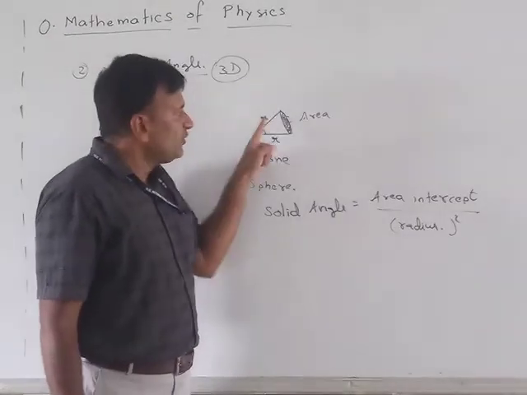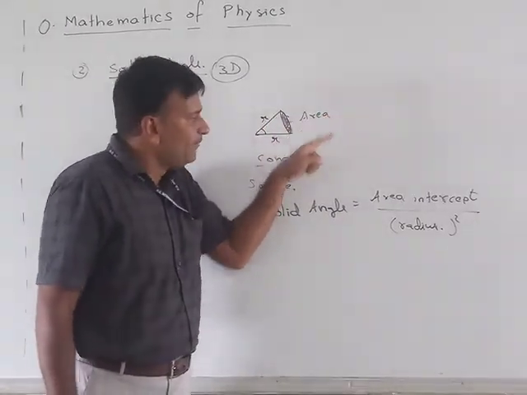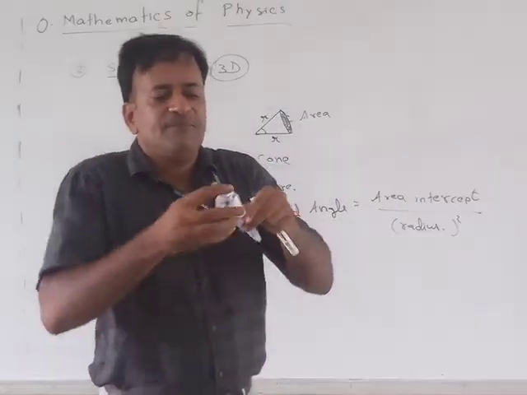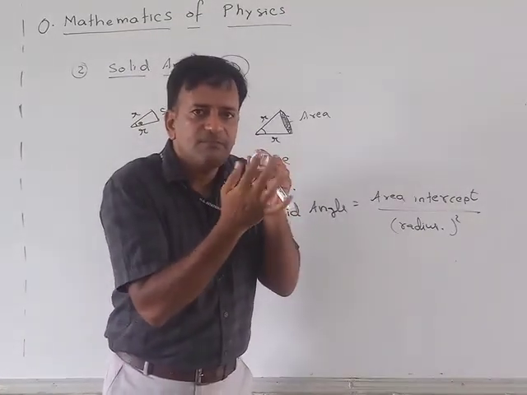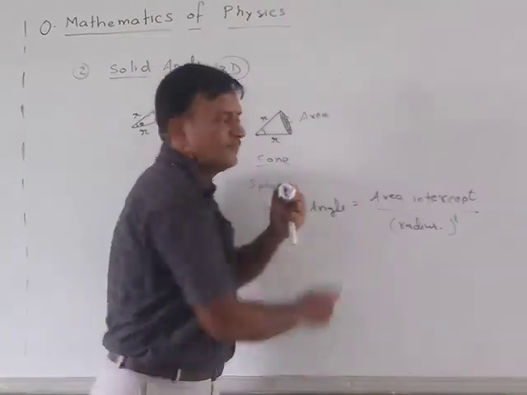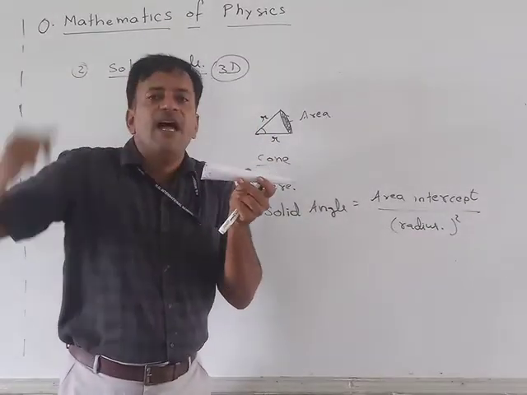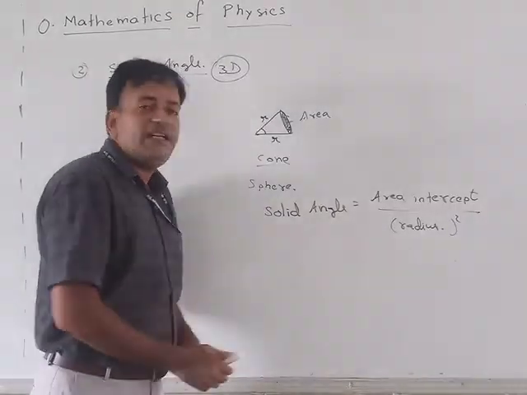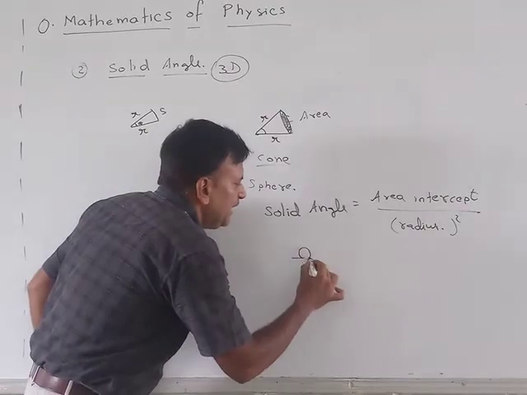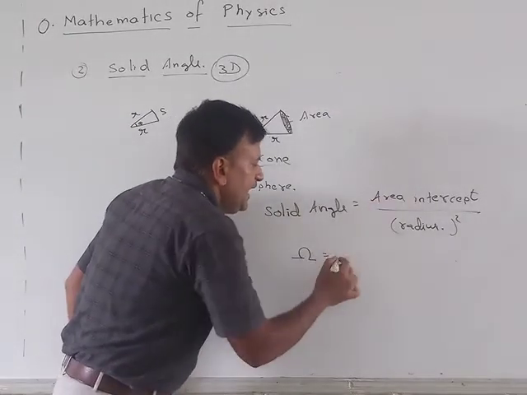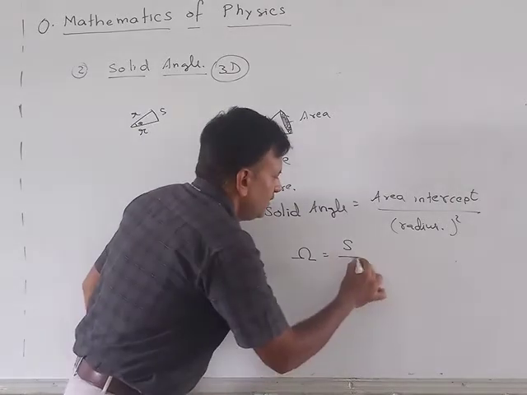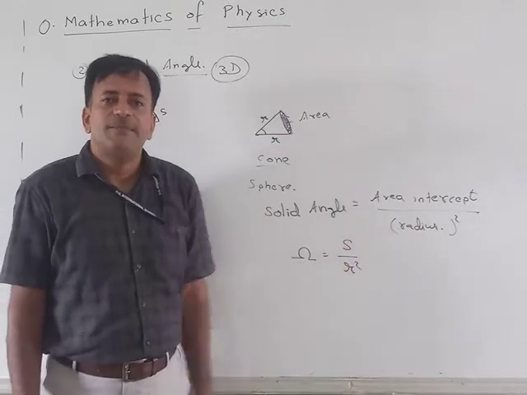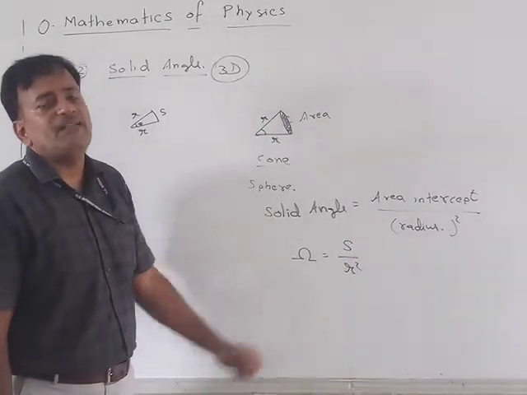Solid angle is equal to the area intercept on the sphere. That means if you cut this sphere, you get an area. Can you see this thing? This area and this radius square, and this is how you measure a solid angle. It is generally denoted by the letter omega. Area of intercept is S, radius is R square. So this is how we calculate solid angle.